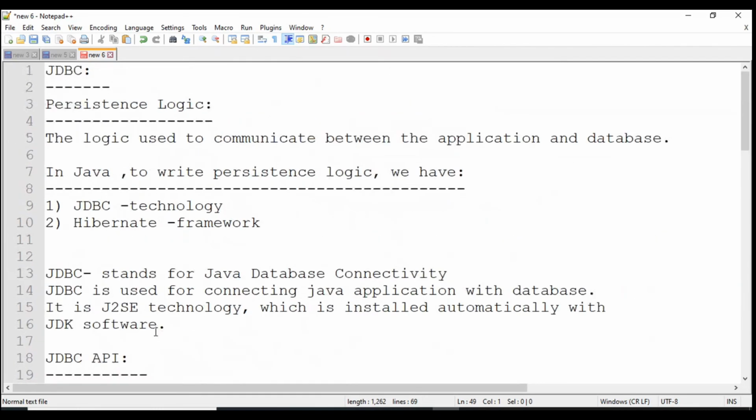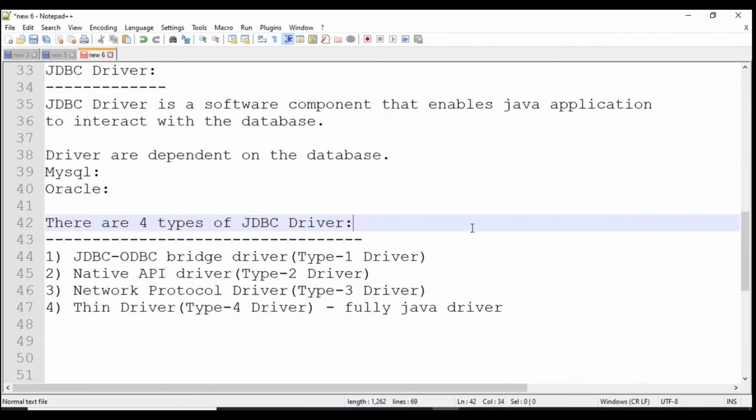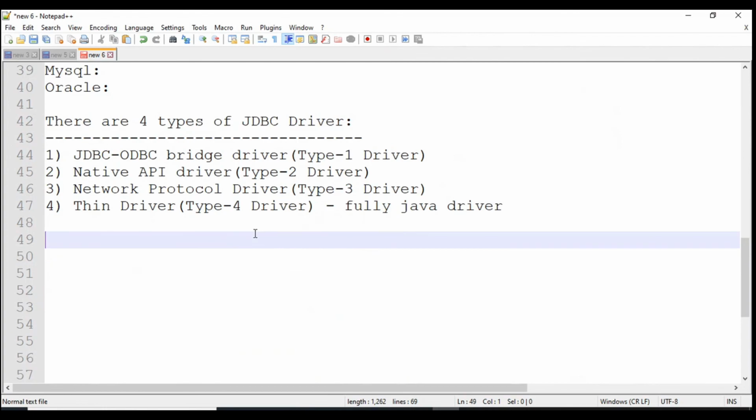So that is for today. In the next video we will see the steps to write a JDBC program, and we will create a table using our JDBC program.